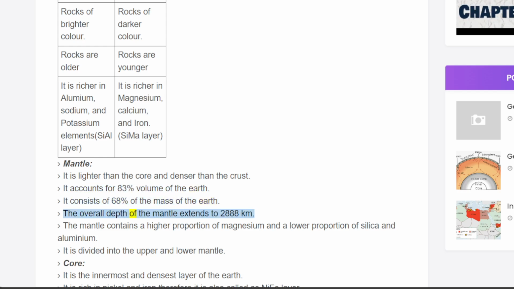The overall depth of the mantle extends to 2,888 kilometers. The mantle contains a higher proportion of magnesium and a lower proportion of silica and aluminium. It is divided into the upper and lower mantle.